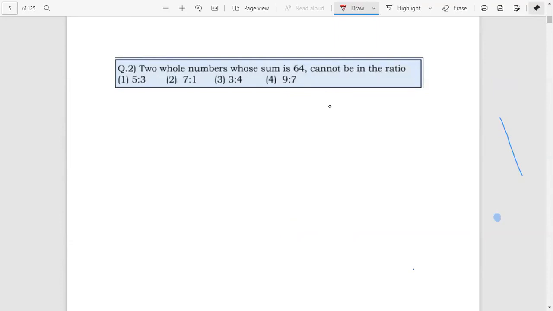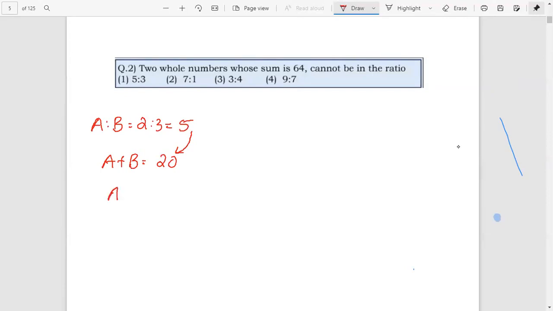Here we have a concept. That is, if we are given A is to B equal to 2 is to 3, and total A plus B equal to 20, then check whether this ratio is possible or not. We have to check, just add 2 plus 3, that is 5. Okay, check whether 20 is a multiple of 5. If it is a multiple of 5, then this ratio is possible.